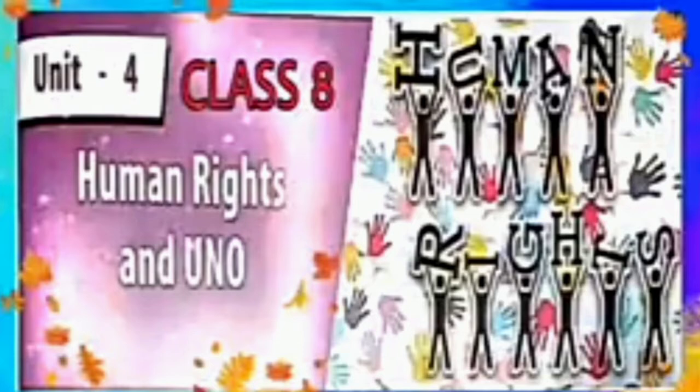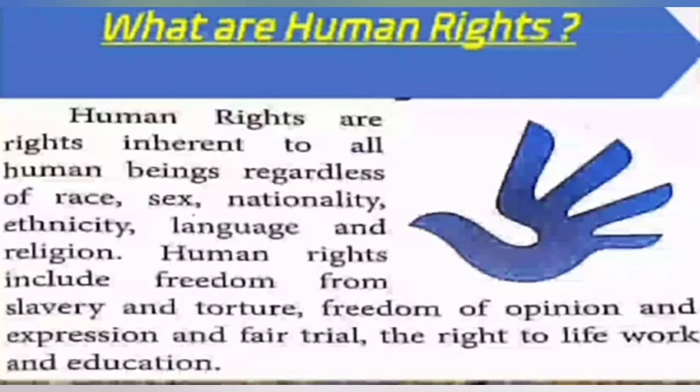Today's topic: human rights and UNO. First one, human rights. What are human rights? Human rights are inherent to all human beings regardless of race, sex, nationality, ethnicity, language and religion.